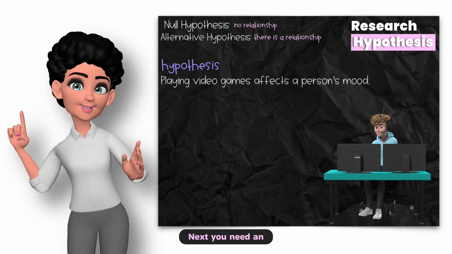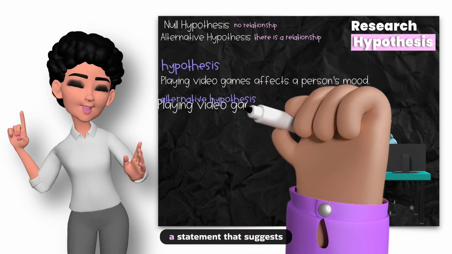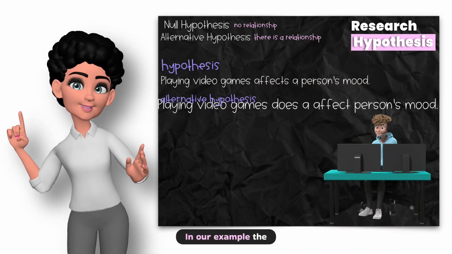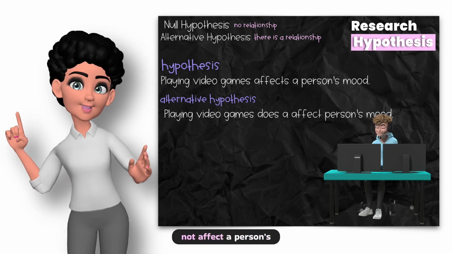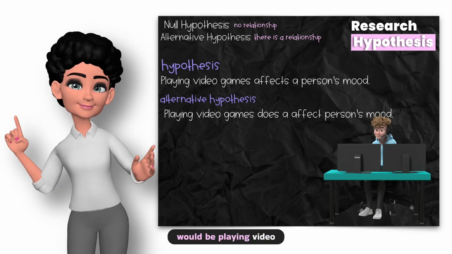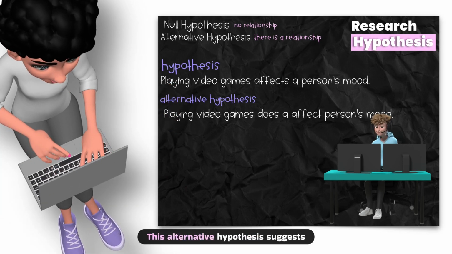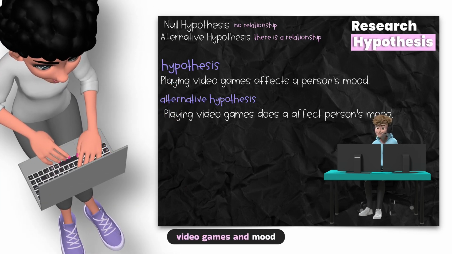Next, you need an alternative hypothesis. The alternative hypothesis is a statement that suggests the opposite of the null hypothesis. In our example, the null hypothesis would be, playing video games does not affect a person's mood. So the alternative hypothesis would be, playing video games does affect a person's mood. This alternative hypothesis suggests that there is indeed a relationship between playing video games and mood.